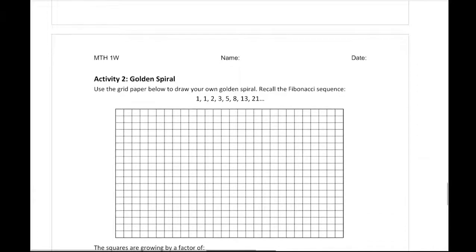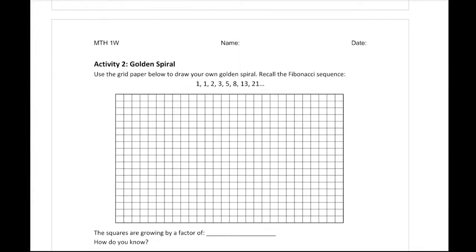The last activity, what we want to do is just draw our own golden spiral. The idea behind this Fibonacci ratio, if you Google 1.618, you'll find that this number or this spiral occurs in many different things, in art, in nature, in architecture. It's considered the golden ratio.